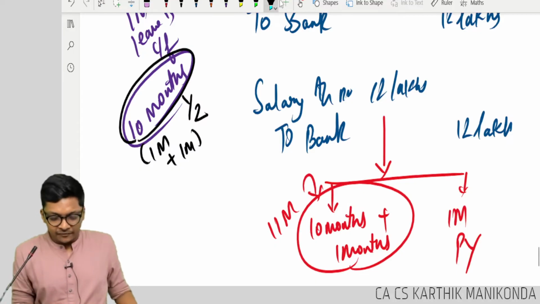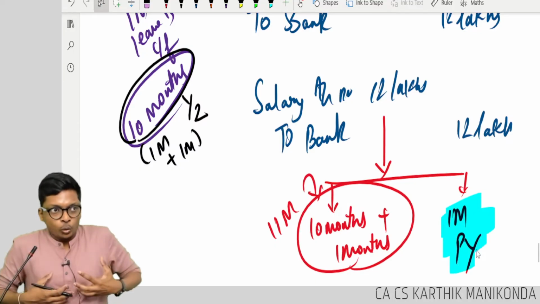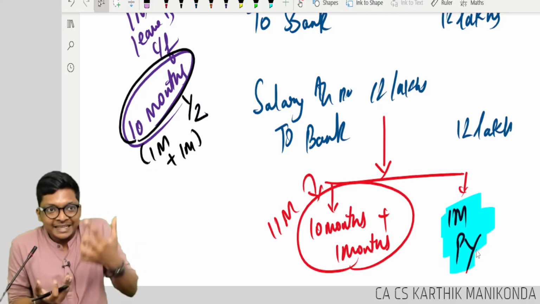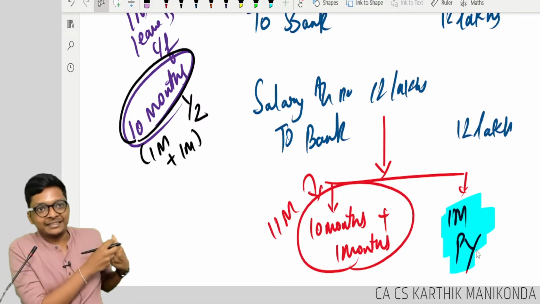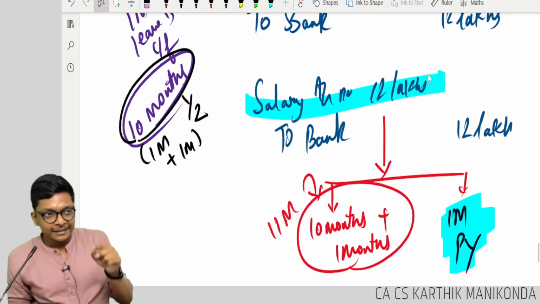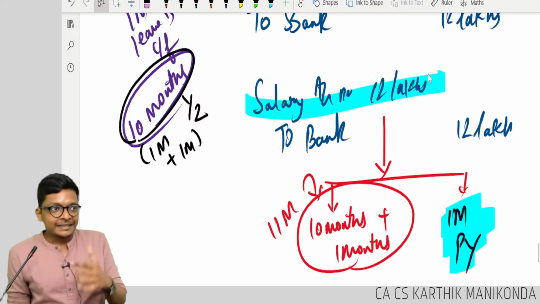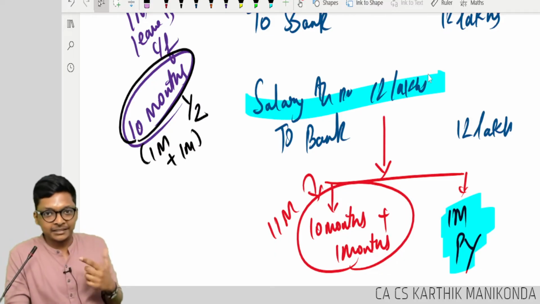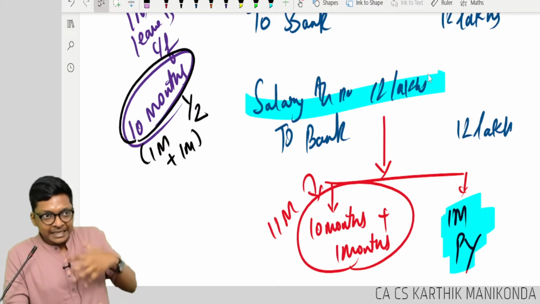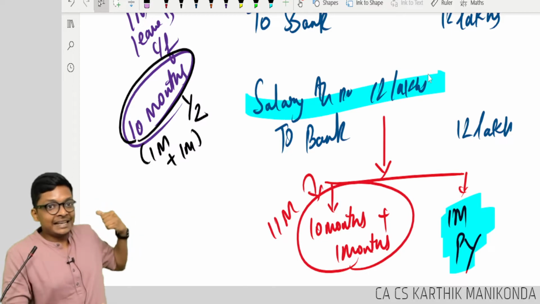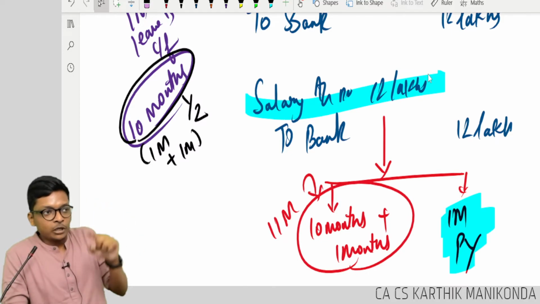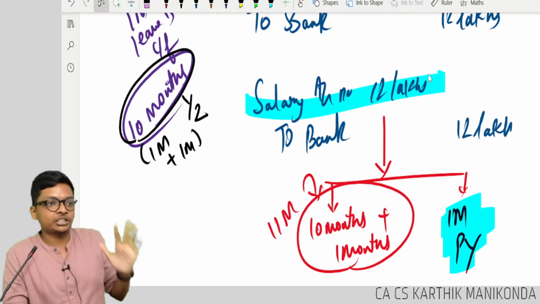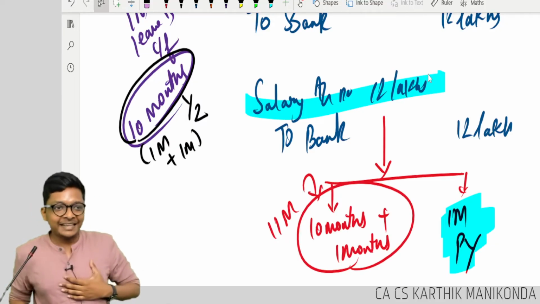That means this 1 month was earned by him by working fully in the previous year, but you are accounting for it in this year. It is against the principle of accrual. Correct? Are you getting what I am saying, guys? That means he earned this in the last year itself. I should account for it in the last year only, but he will not get cash. Are you getting the logic, guys?